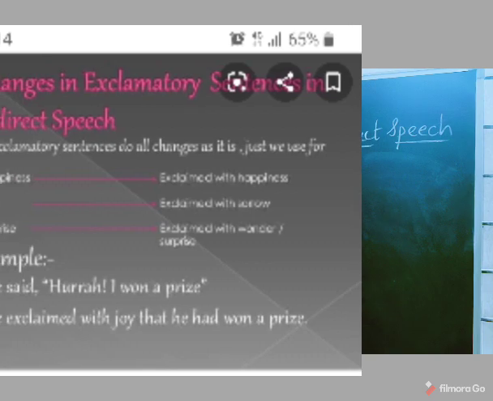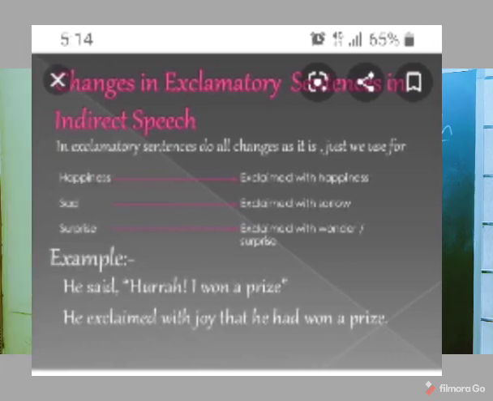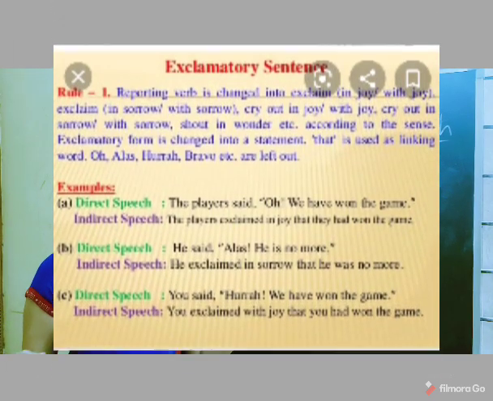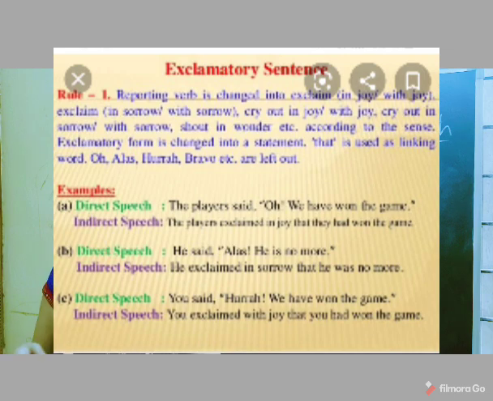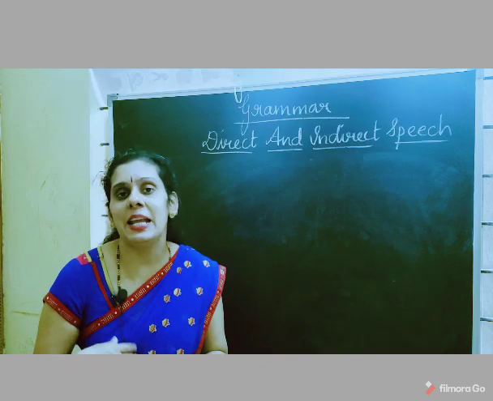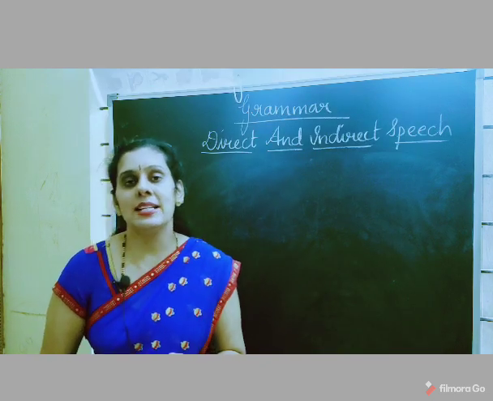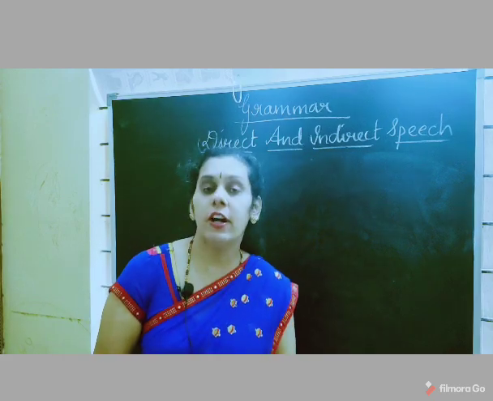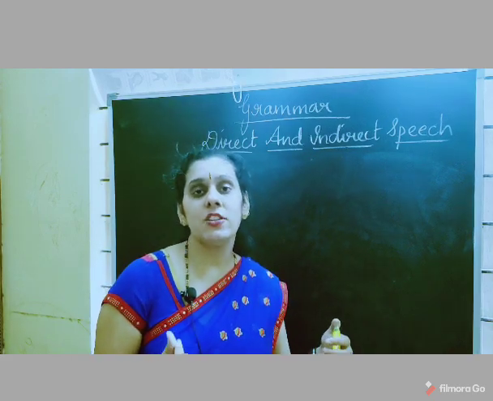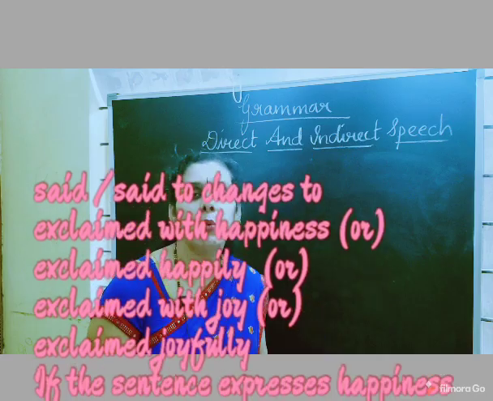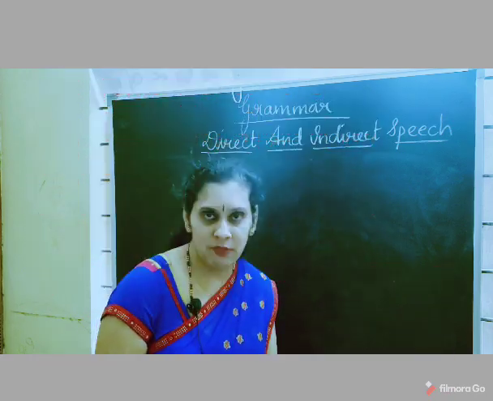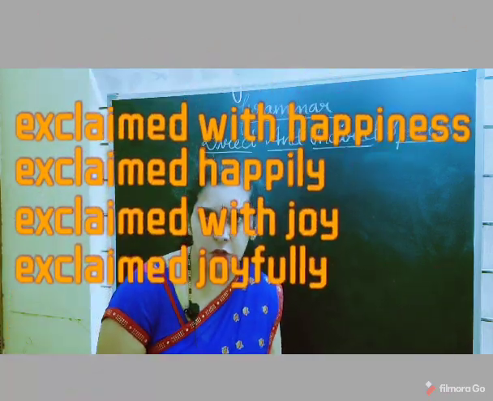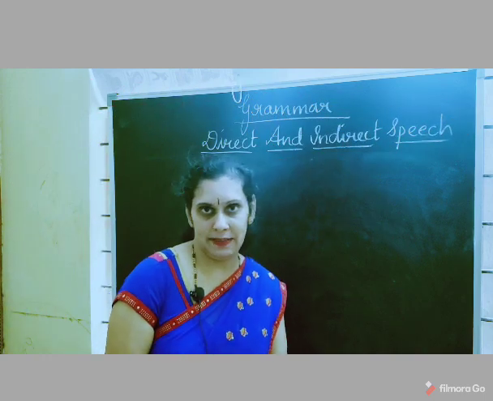Sometimes you will be extremely happy. At that time what you will do? Exclaim with happiness, this phrase you will use, or you can use exclaimed happily. Next, exclaim with joy. For the sentences which express happiness, you can use exclaim with happiness, or exclaim with joy, or exclaimed happily.